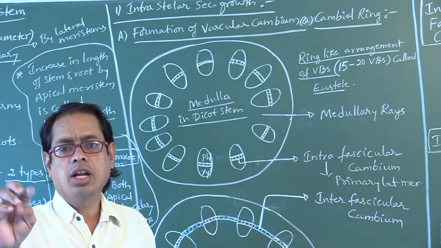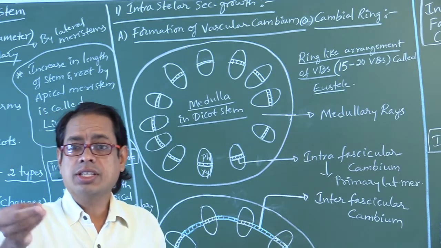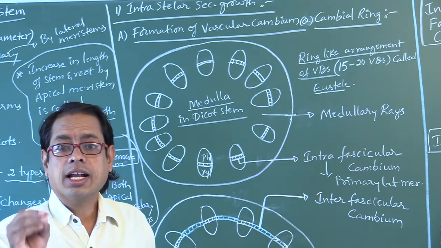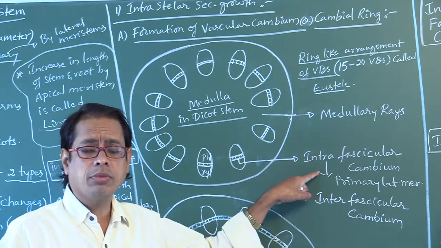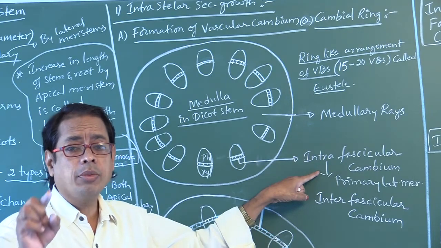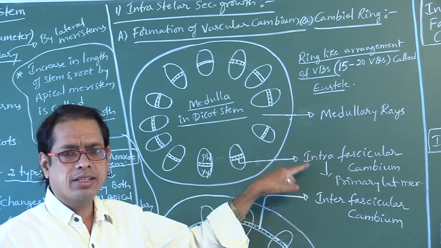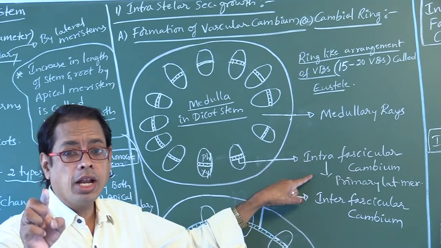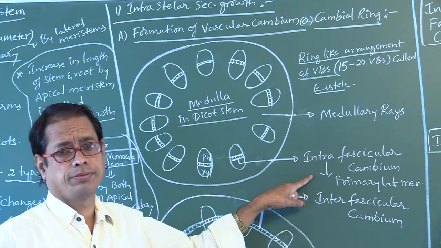The next 3 are called secondary lateral meristems, which are formed during secondary growth. But this is the only lateral meristem that is formed during primary growth. So it is an example of primary lateral meristem. It is not formed during secondary growth.